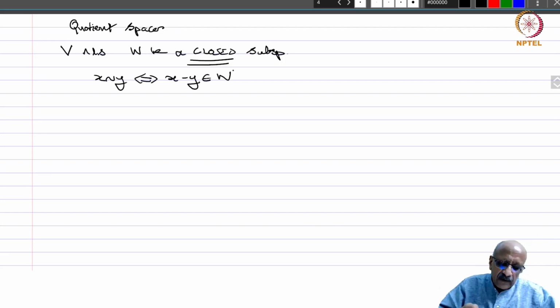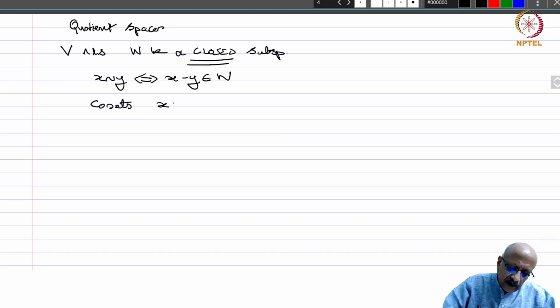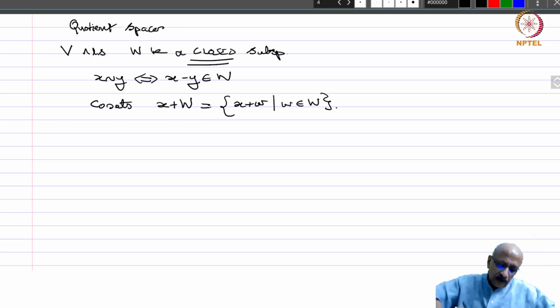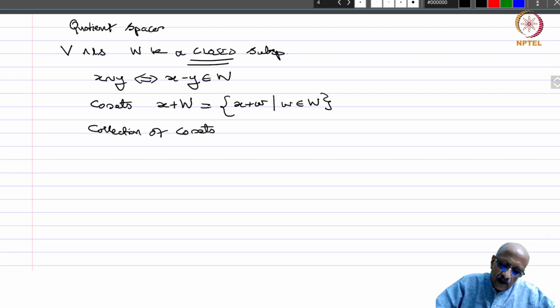This defines an equivalence relation, and then partitions V into equivalence classes, and these are called the cosets. The equivalence classes are cosets denoted by x plus W. This is nothing but the set of all x plus w, where w belongs to capital W. The collection of all such cosets we call the quotient space V by W.